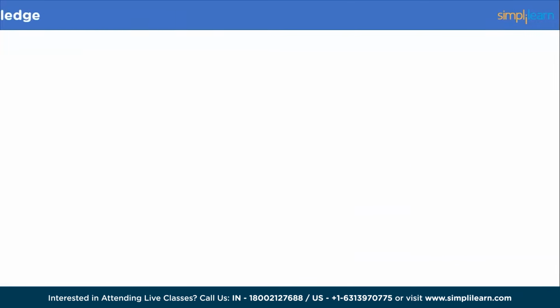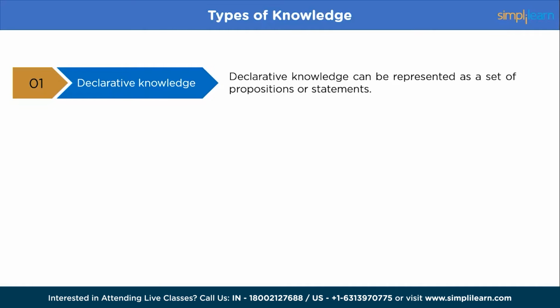Next, let's discuss the types of knowledge. First, we have declarative knowledge. This is factual knowledge about the world, including information about objects, concepts, events, and relationships. Declarative knowledge can be represented as a set of propositions or statements.